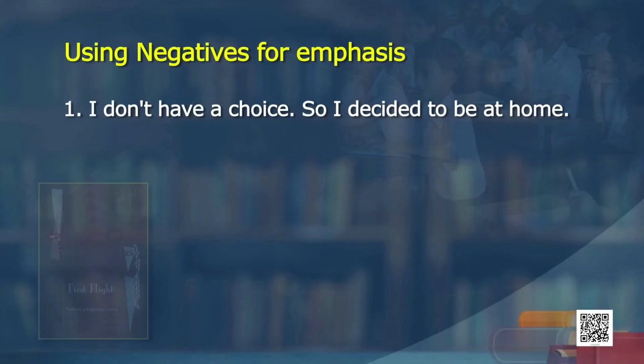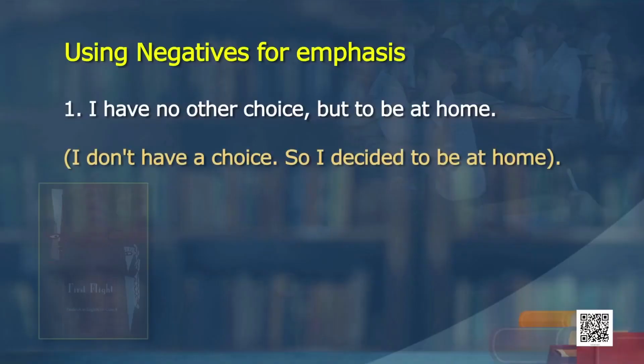So, in all this, either don't, no, nobody, you can see those appearing. They have used the negatives for emphasizing something. So, I am going to ask you to say this sentence differently. Okay, here are the sentences for you again. I do not have a choice, so I decided to be at home. How will you say it if you have to say it in an expanded manner? I would say, I don't have a choice, so I decided to be at home.